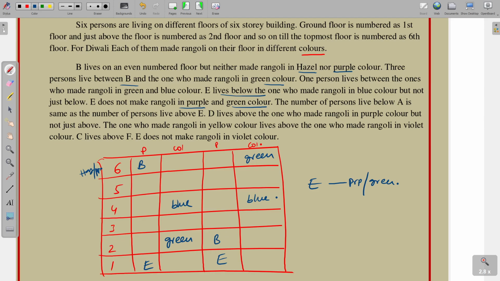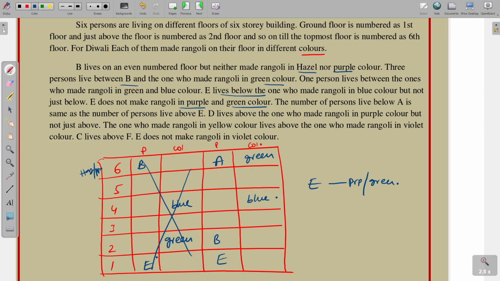Next point. The number of persons who live below A is the same as the number of persons who live above E. Above E there are 1, 2, 3, 4, 5. So below A there are also 5 persons. Here B is already there, so this possibility is not correct. So, coming to E here and A placing here.